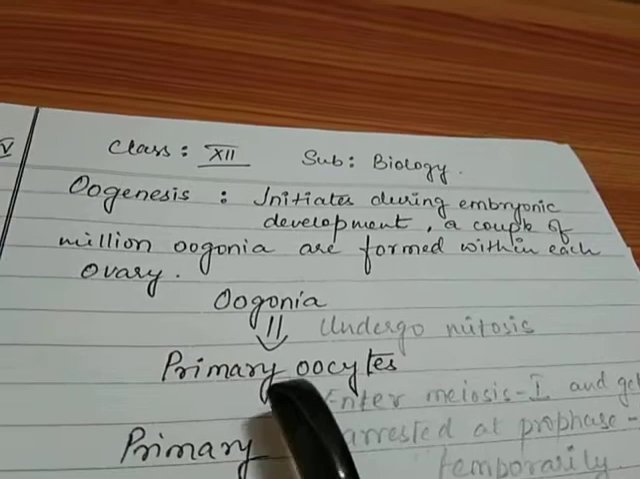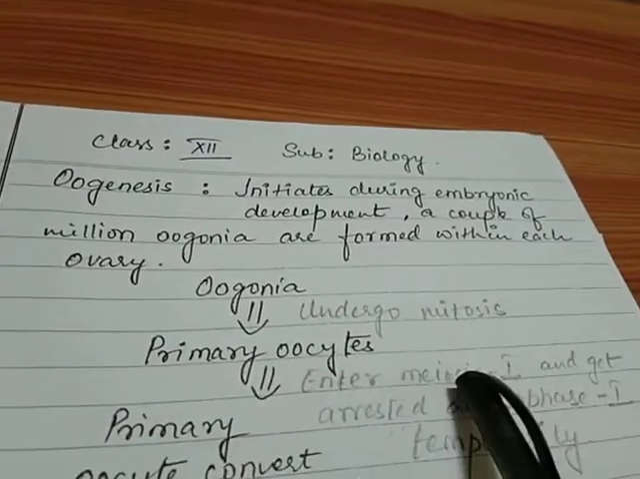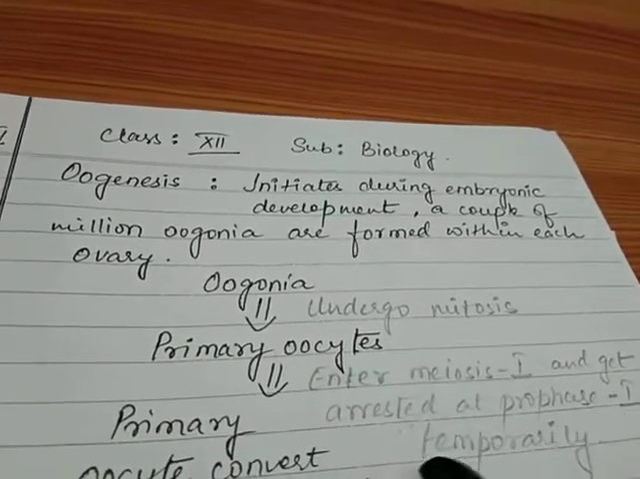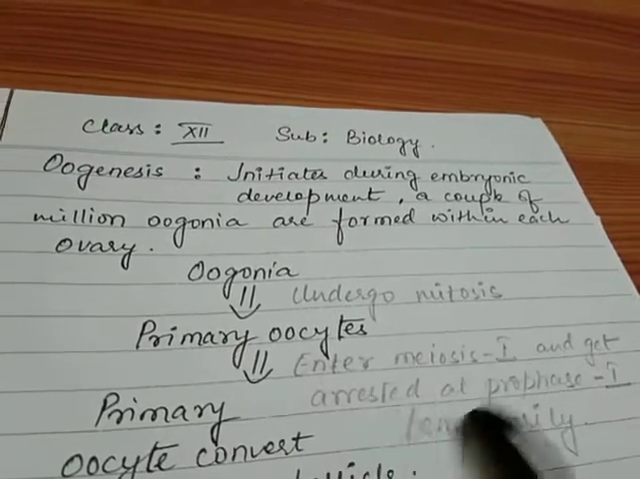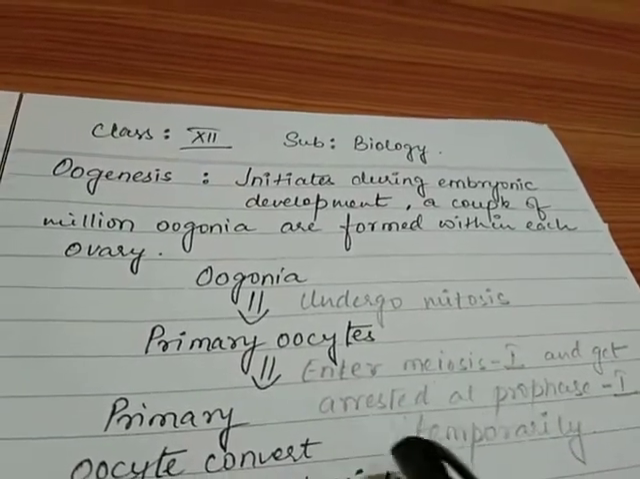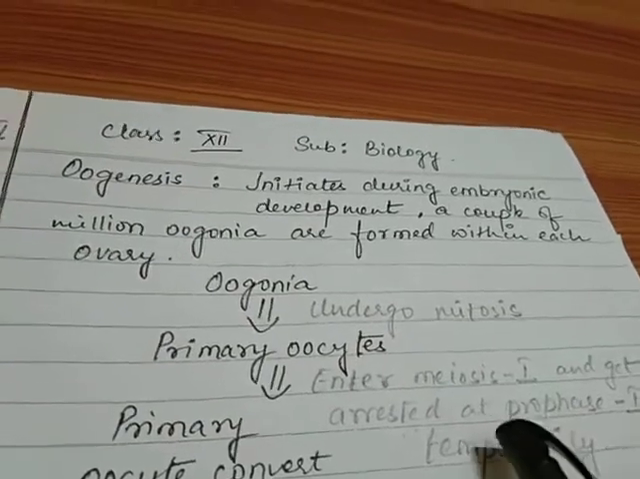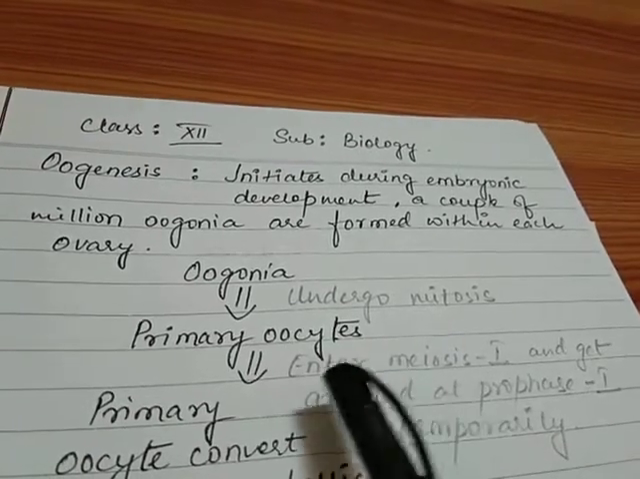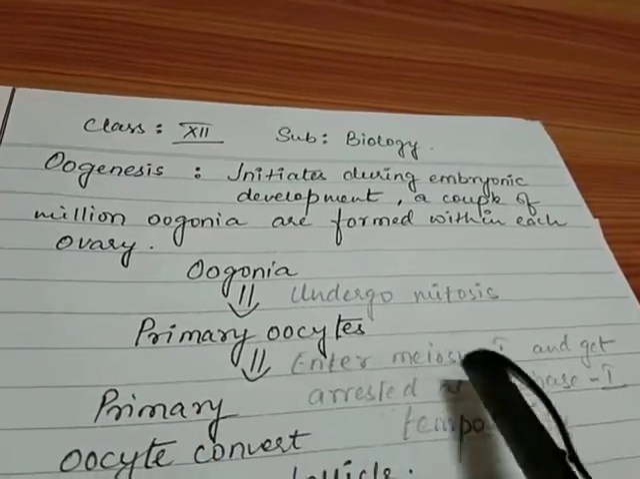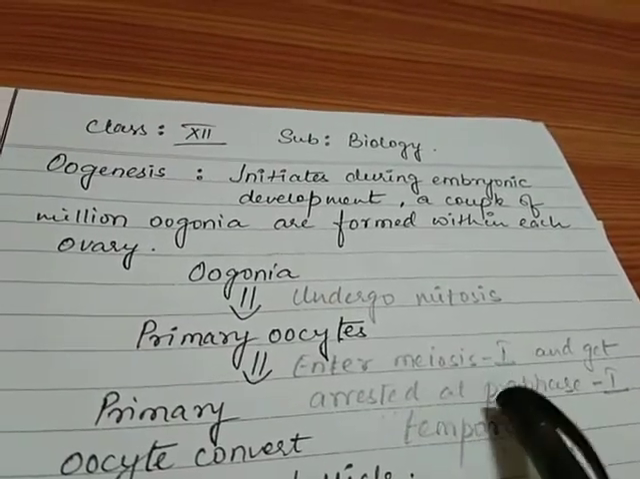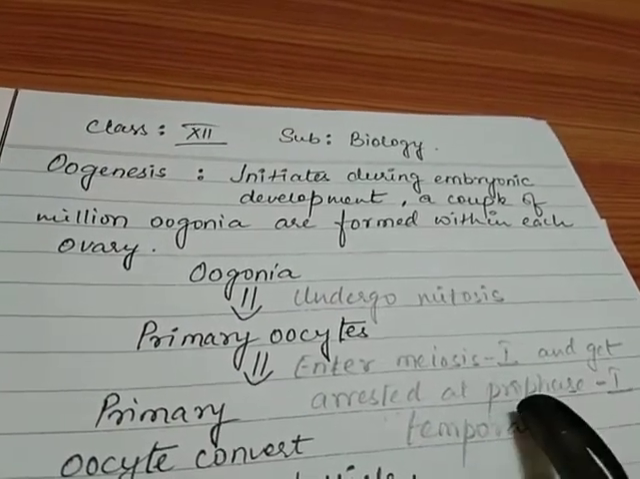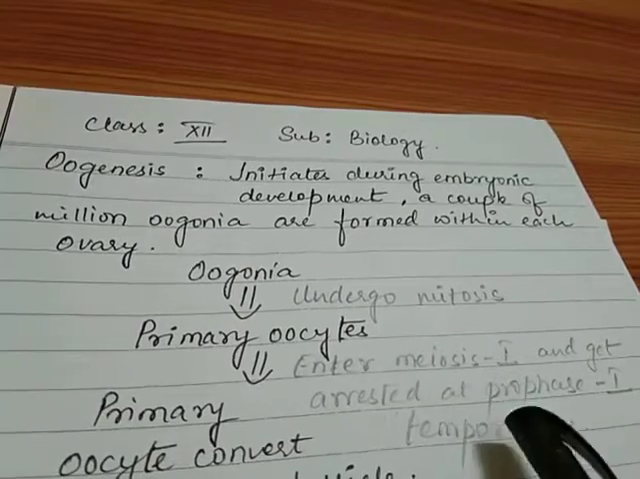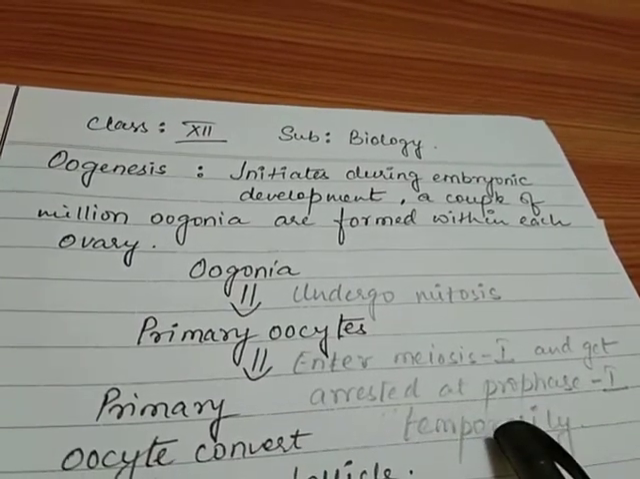The primary oocytes, after being formed from the oogonia, enter the meiosis I process and get arrested at prophase I temporarily. You already have studied about these cell divisions in class 11, as I have mentioned earlier also. In prophase I, they basically get arrested in the diplotene stage. So remember every time that when the primary oocytes enter the meiosis I division, they get arrested at prophase I. In prophase I, there are 5 stages, and the primary oocytes get arrested in the diplotene stage of prophase I for some time.